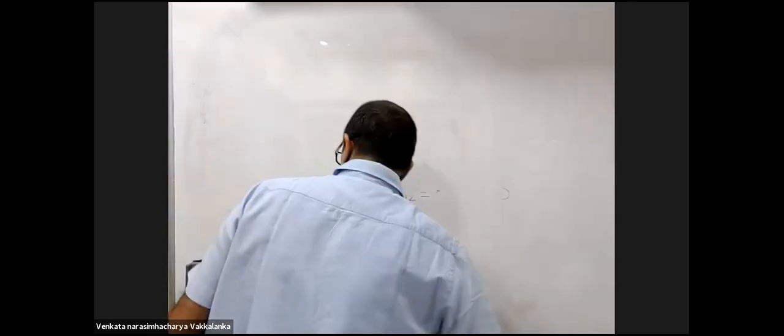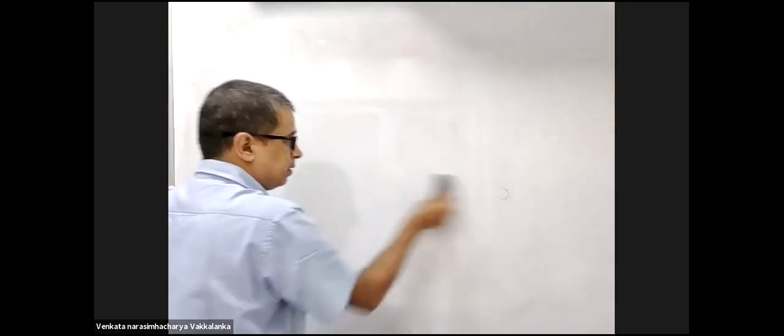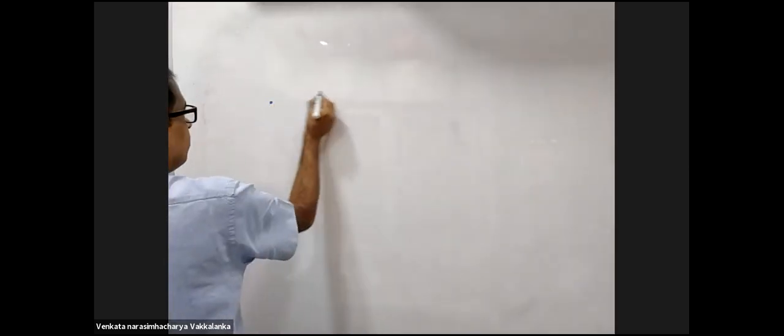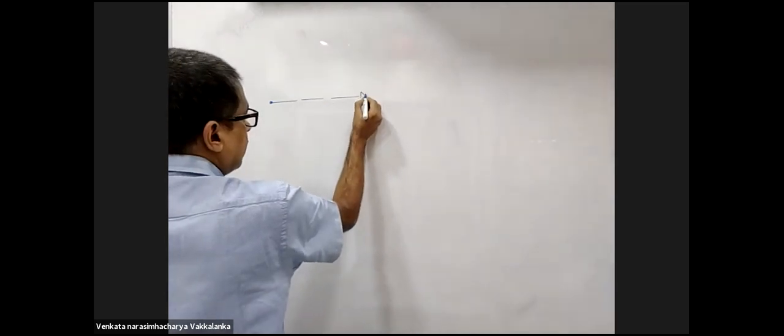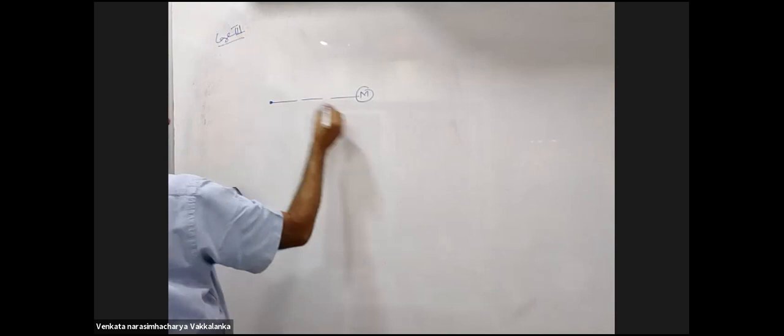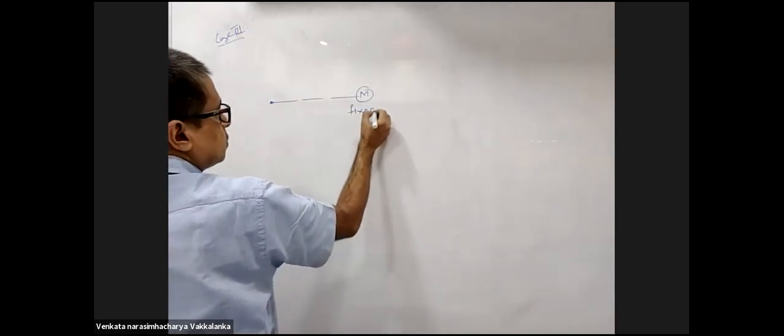Okay, right. Now listen. Third point. Suppose you have capital M. This is case 3. Capital M is fixed.